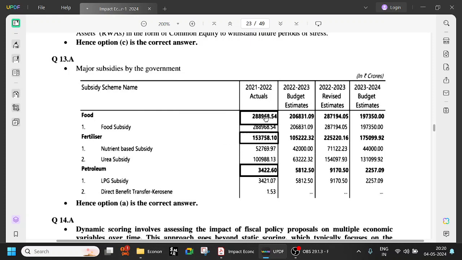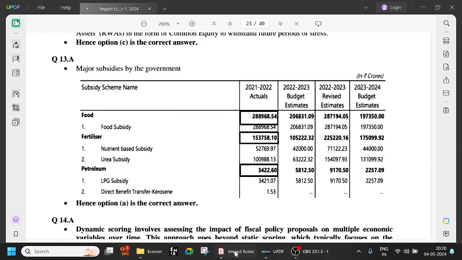The food subsidy is highest because we have to feed such a huge population, almost more than 140, 150 crore population. So food subsidy will be very high, and the fertilizer subsidy is also high, because in order to feed all these people, you need agriculture to produce so much food. Petroleum is not so much. There is a huge difference between these.